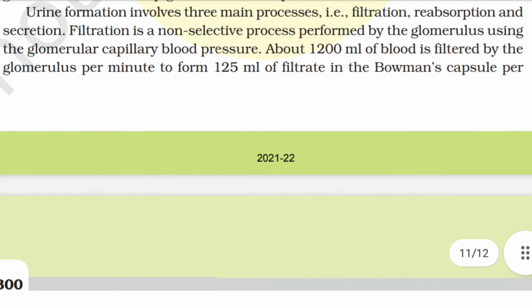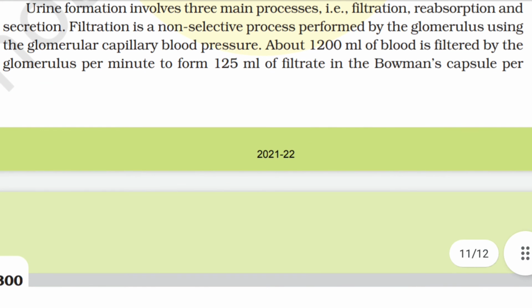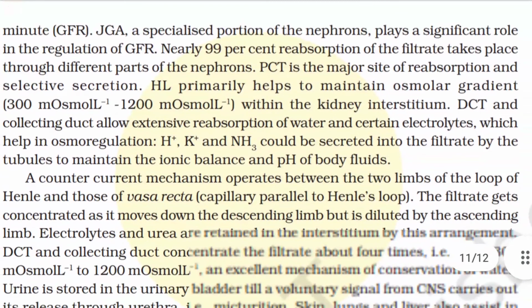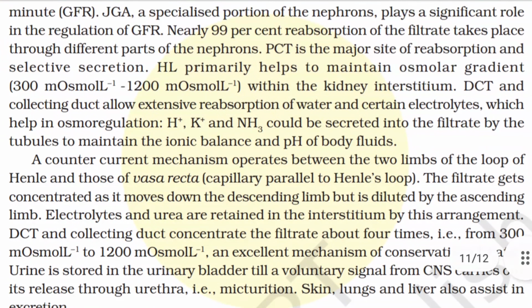Urine formation involves three main processes, that is, filtration, reabsorption, and secretion. Filtration is a non-selective process performed by the glomerulus using the glomerular capillary blood pressure. About 1200 milliliter of blood is filtered by the glomerulus per minute to form 125 milliliter of filtrate in the Bowman's capsule per minute, that is GFR.